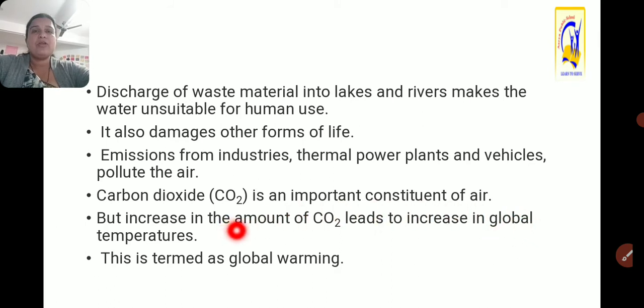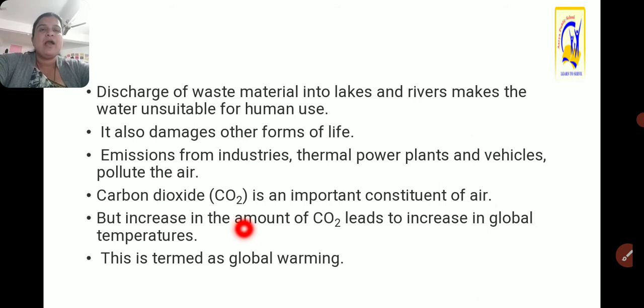Because carbon dioxide is one of the gases which absorbs heat from the surface, if the amount of carbon dioxide increases in the atmosphere, global temperature will increase. And what will happen? The continent Antarctica, the huge ice glaciers, will start melting. And what will happen one day?